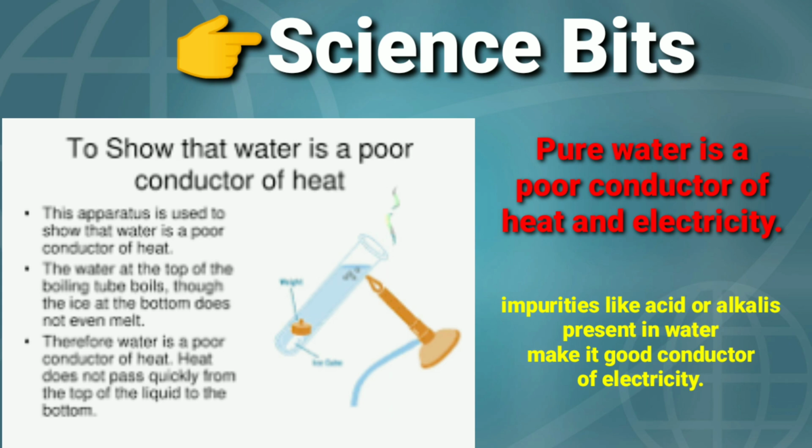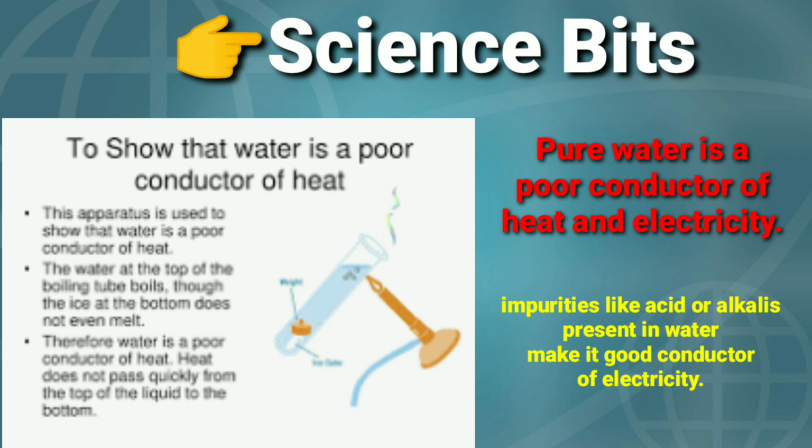One thing that is very important to mention here, that pure water is a poor conductor of heat and electricity. So pure water is an insulator. We can demonstrate this property of water by one experiment that you can see in the picture. We have taken one test tube and ice is wrapped in a wire gauze and kept in water, so that ice is sunk in the water and water is heated from the top.